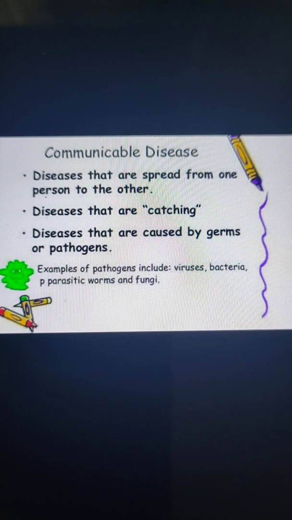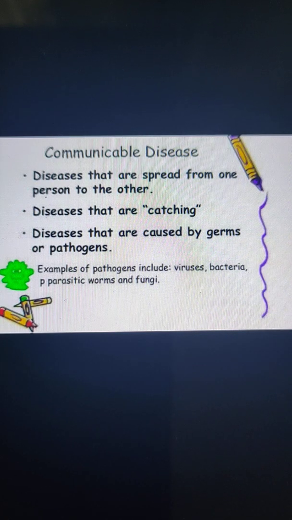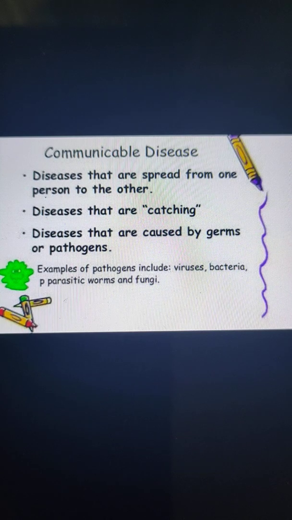Now the next type of disease is caused by viruses, and these diseases are cholera, common cold, flu, polio, measles, chickenpox, and coronavirus. All these diseases are caused by viruses. And do you know how these diseases spread?